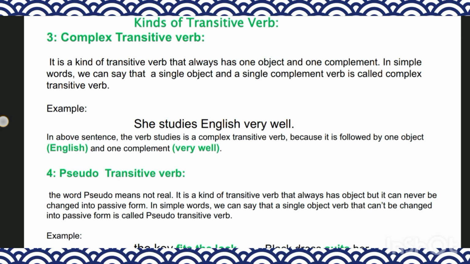It is not real, which is why it cannot be changed into passive form.